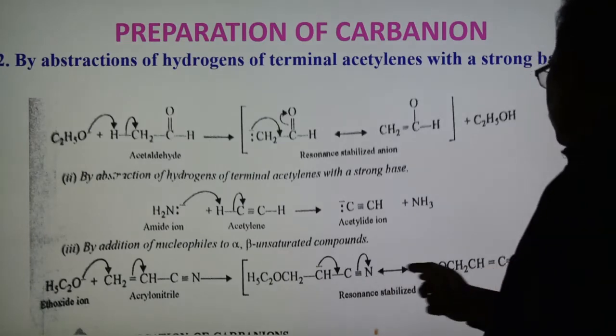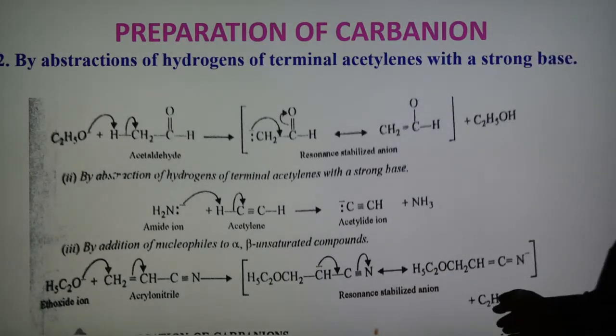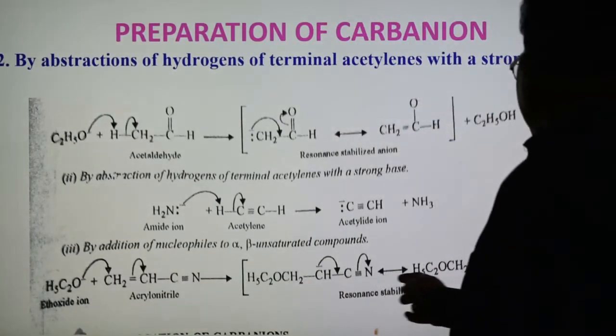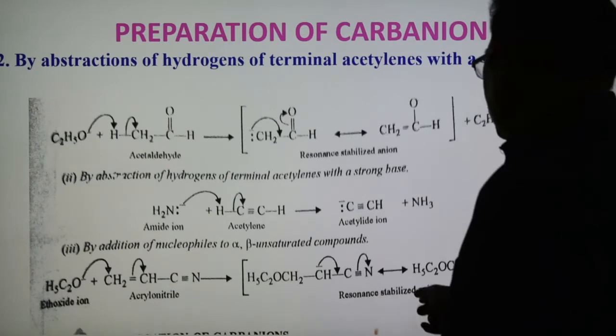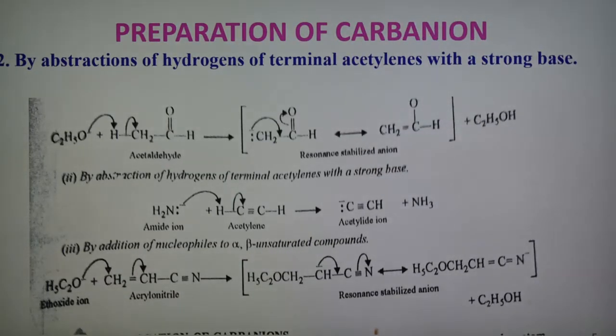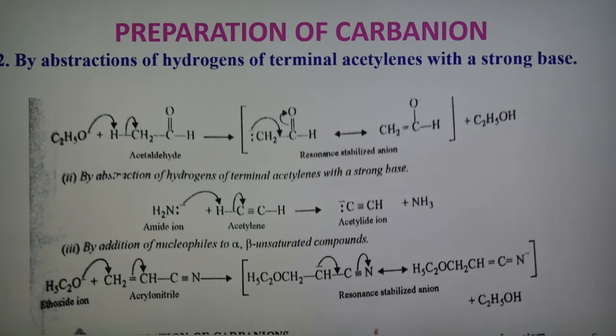Again, these two structures are resonance stabilized anions. This is addition of a nucleophile: the negatively charged ethoxide ion is added here, giving another structure. So these are the three different methods of the formation of carbanion.